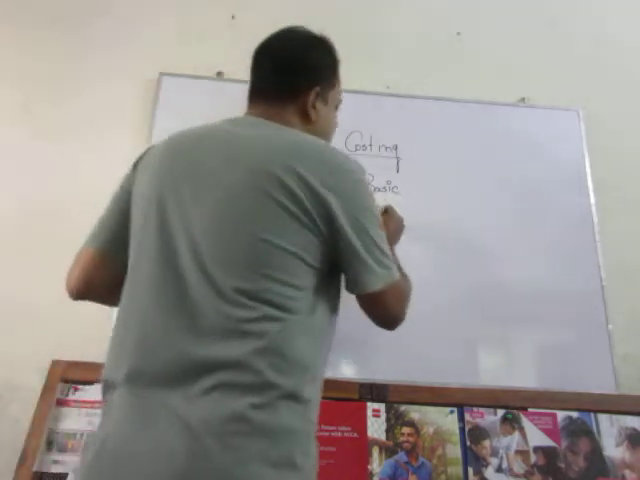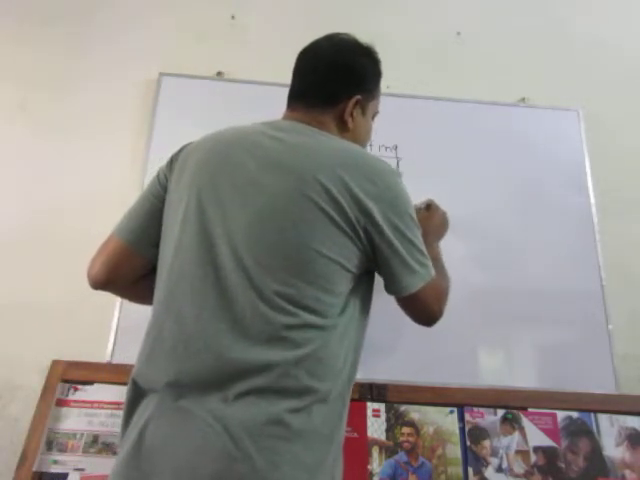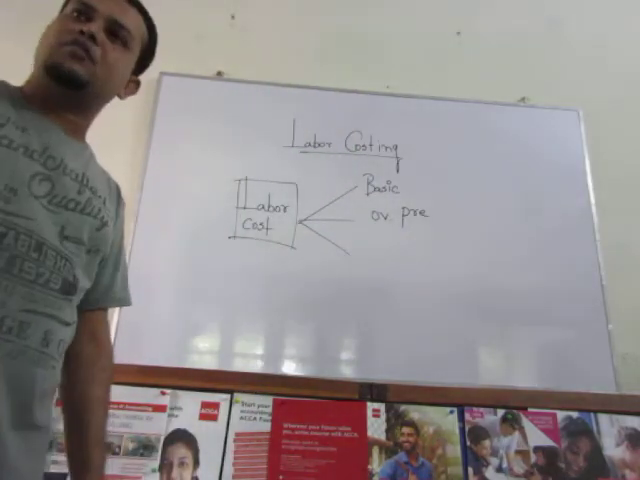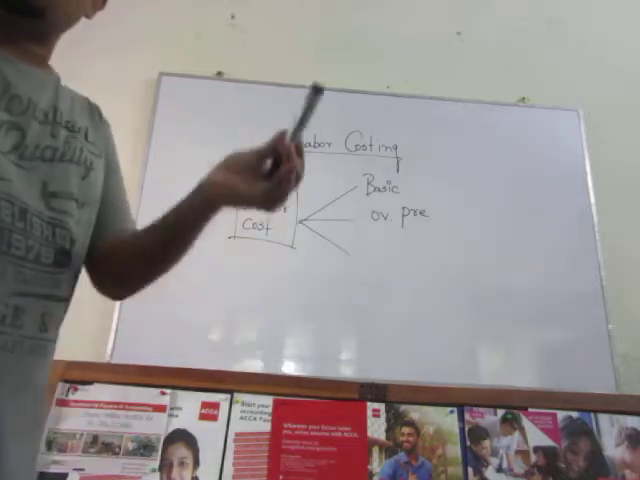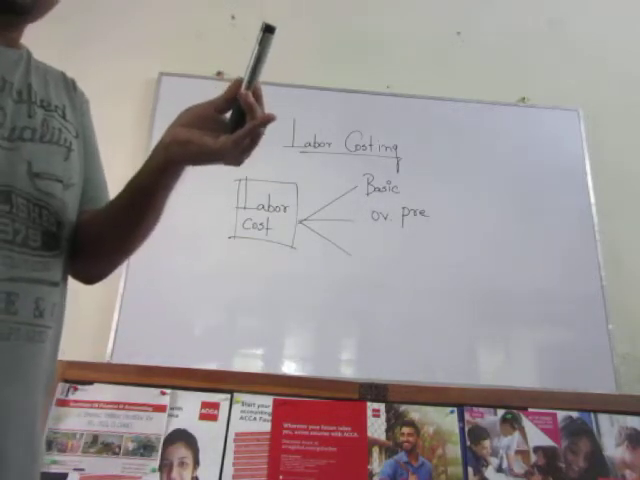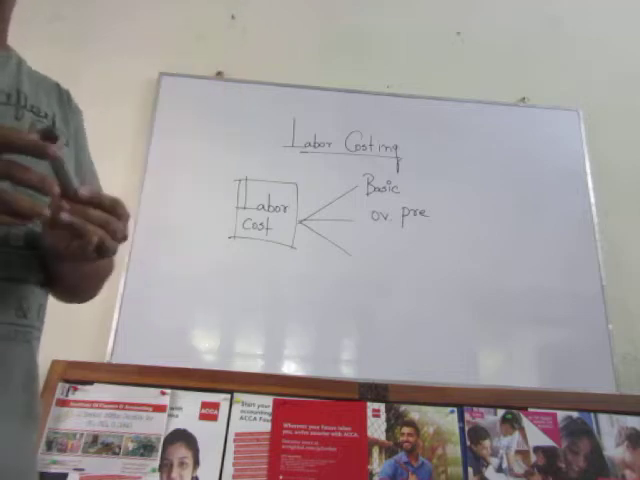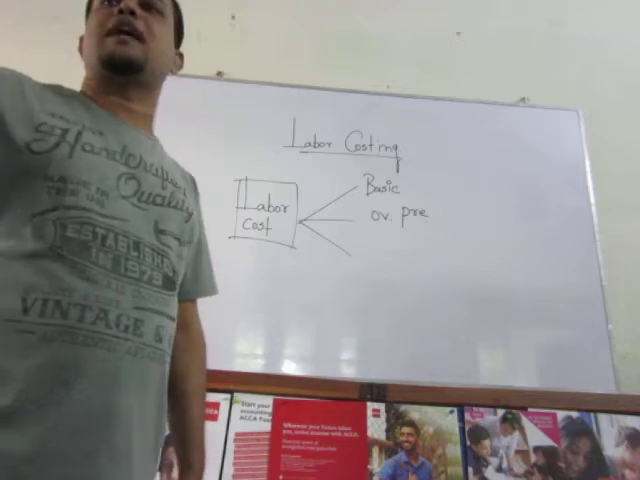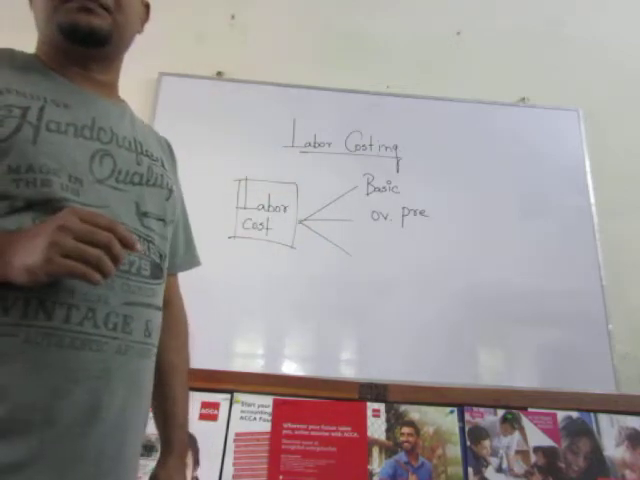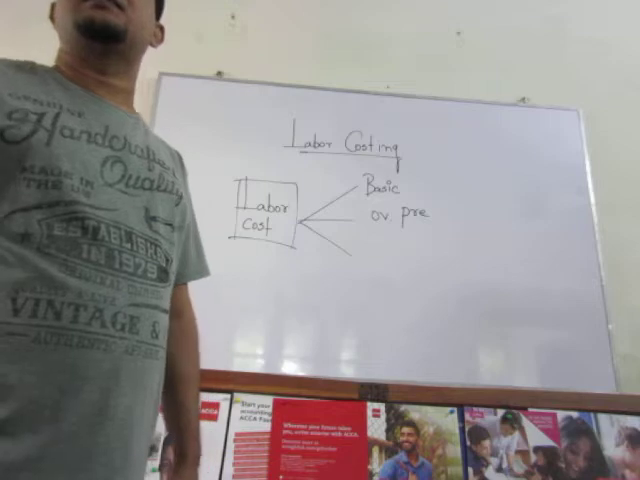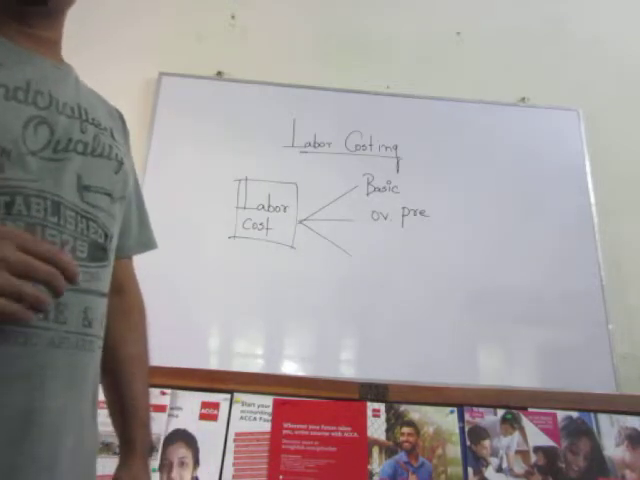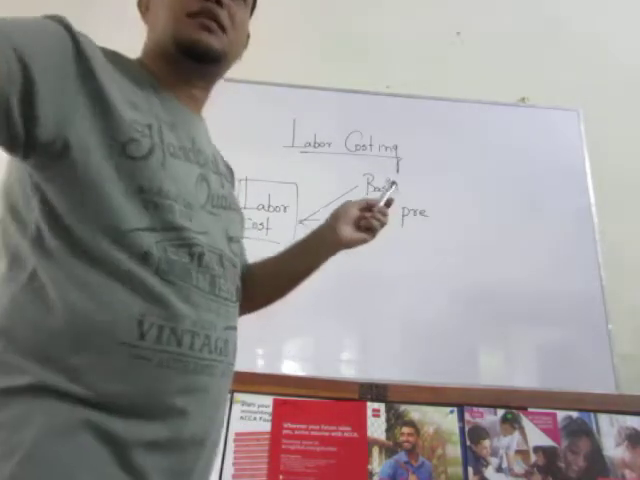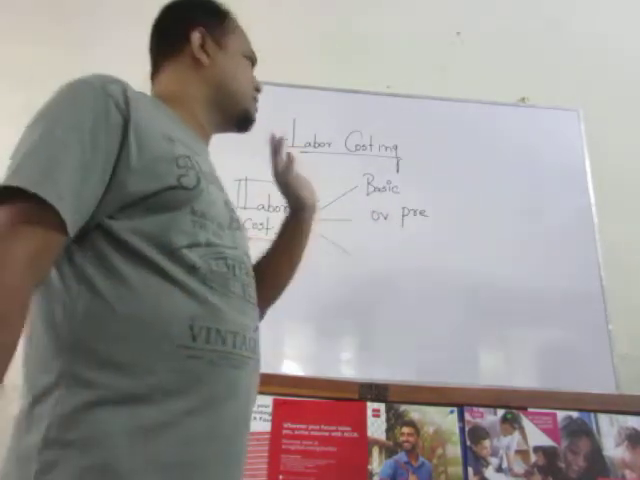Then overtime premium. That is, if you involve your labor forces in any activity which exceeds the normal agreed hour or standard hour. Suppose, for example, you made an agreement with your labor forces to work 9 to 5 p.m. If you involve them in any activity beyond 5 p.m., in that case you have to provide them basic, and at the same time you have to provide them extra. Clear? That is overtime premium.